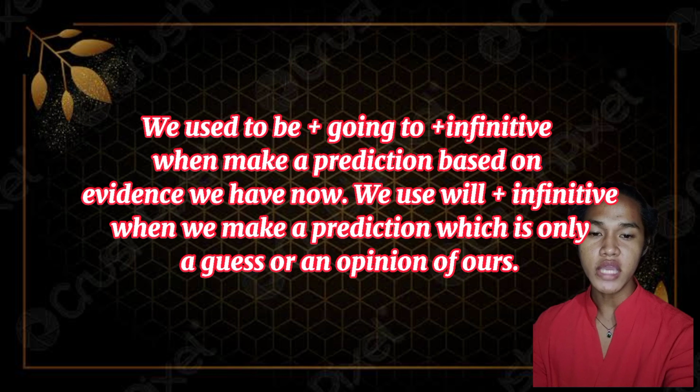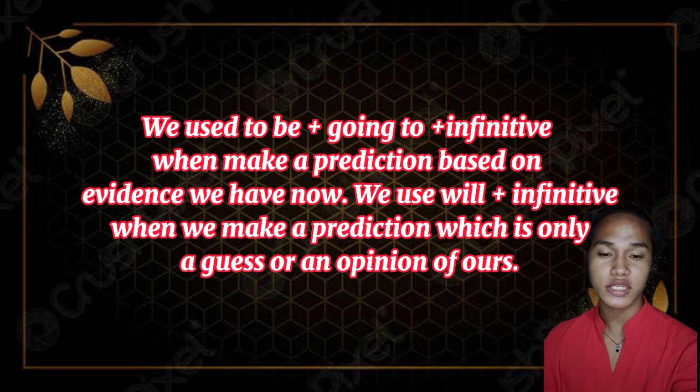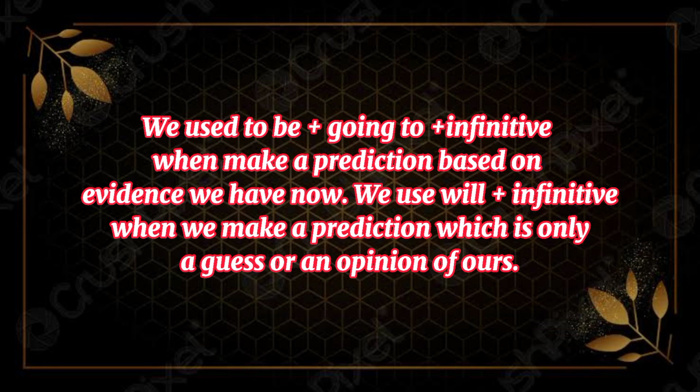We use "to be" plus "going to" plus infinitive when we make a prediction based on evidence we have now. We will use "will" plus infinitive when we make a prediction which is only a guess or an opinion of ours. So that means we can use "will" to talk about the future. We can also use "will" to make predictions, talk about decisions, and make promises, offers, requests, and threats.